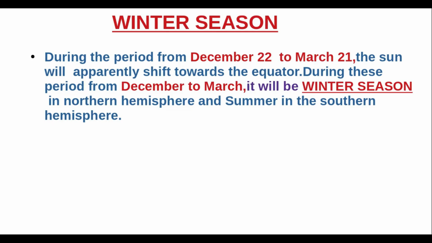Winter season. During the period from December 22 to March 21, the Sun will apparently shift towards the equator. During this period from December to March, it will be winter season in northern hemisphere and summer in the southern hemisphere.